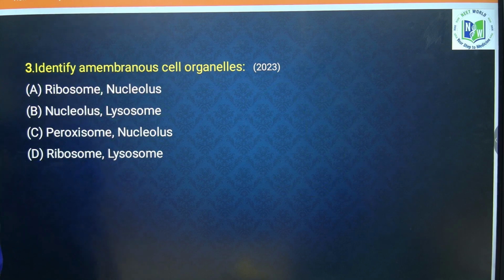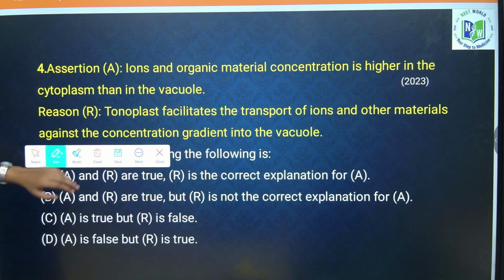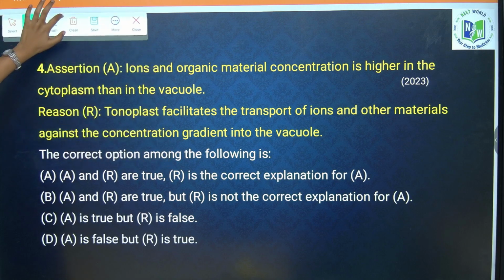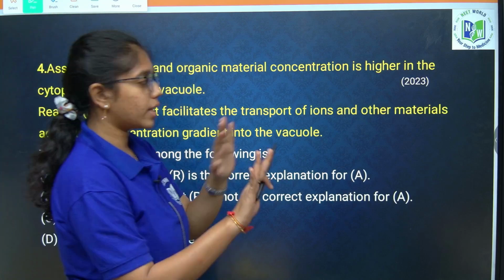Next question, assertion and reasoning. In assertion, it says that ion and organic material concentration is higher in cytoplasm than in vacuole. It is wrong.